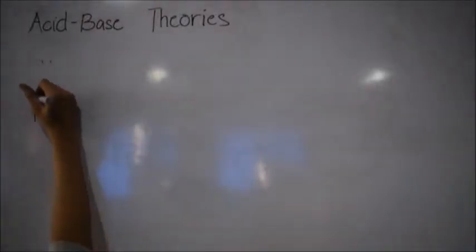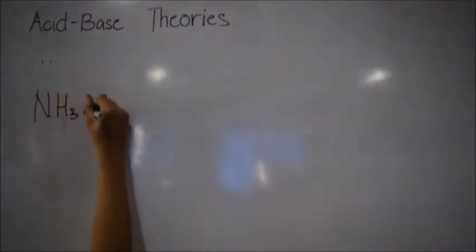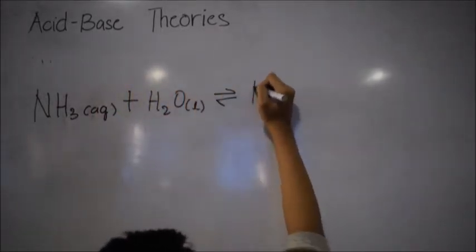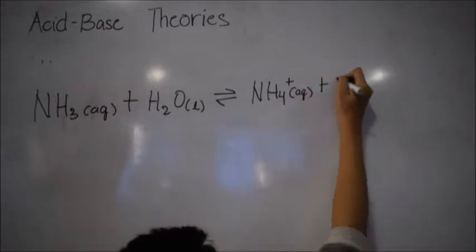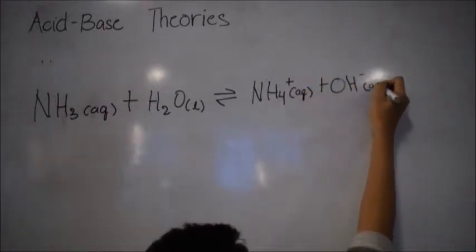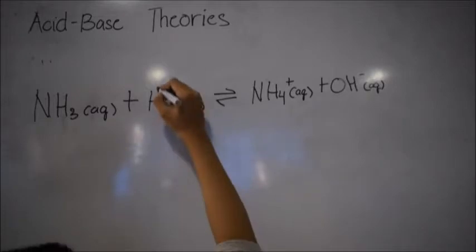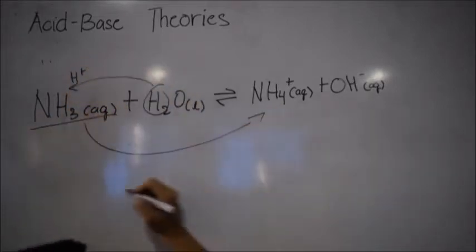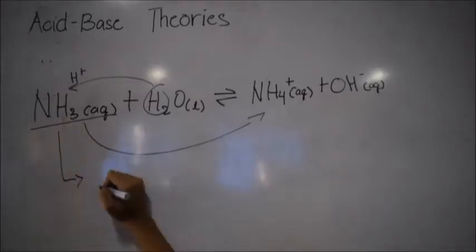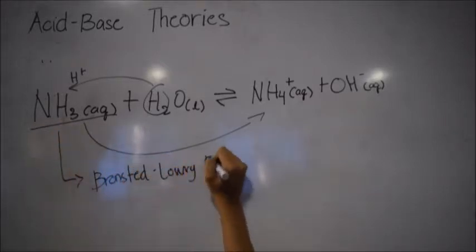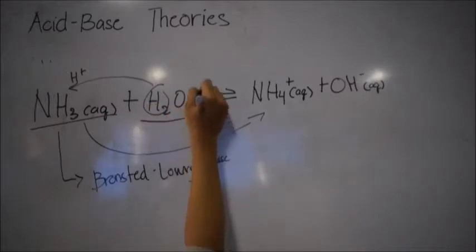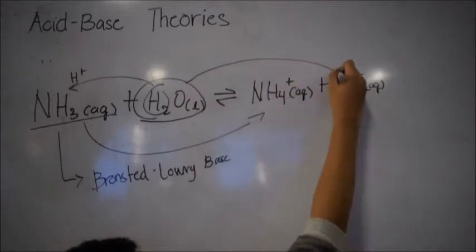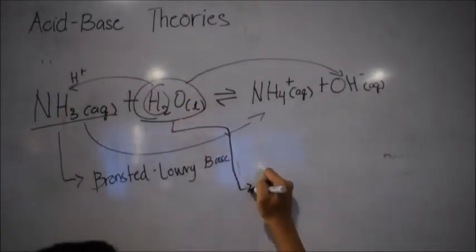Let's give you another example. Ammonia, NH3, plus water, H2O, produces ammonium, NH4+, plus OH-, or hydroxide. Since ammonia accepts a proton from water, it is considered a Bronsted-Lowry base. On the other hand, since water donates a proton to ammonia, it is considered a Bronsted-Lowry acid.